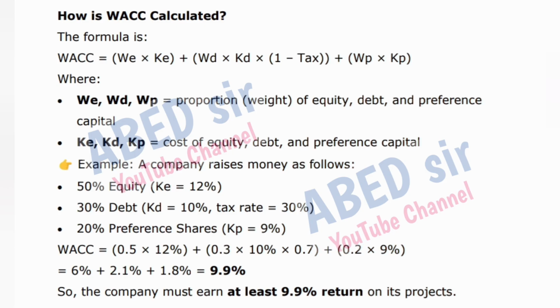WACC is equal to 0.5 times 12% plus 0.3 times 10% times 0.7 plus 0.2 times 9% is equal to 6% plus 2.1% plus 1.8% equals 9.9%. So, the company must earn at least 9.9% return on its projects.